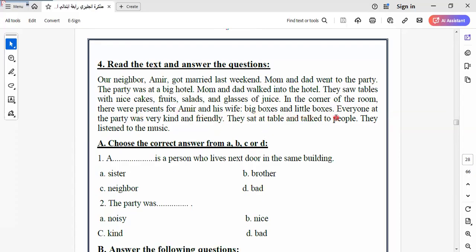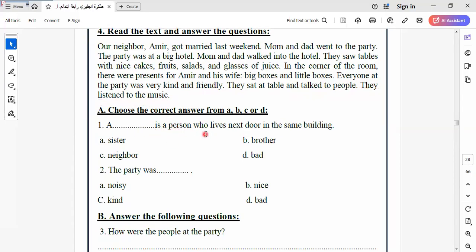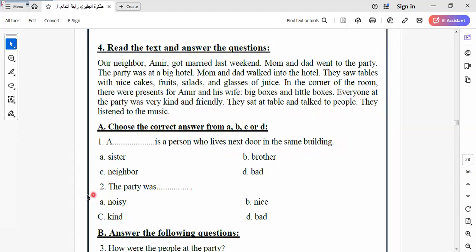Big boxes and little boxes. Everyone at the party was very kind and friendly. They sat at the table and talked to people. They listen to music. Here we have a space is a person who lives next door in the same building. It will be what? Neighbor. So I select this one, neighbor. The party was a space, noisy, kind, nice, big.